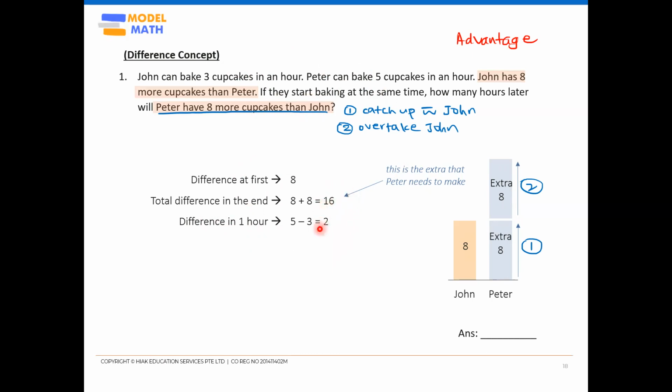But altogether, remember we said he needs to catch up by a total of 16 cupcakes. He needs to overcome the difference. He needs to bake 16 more cupcakes than John. How many hours will it take him? That's our last step, our time taken, which will be 16 divided by 2. That also means within 8 hours, he can bake an extra 16 cupcakes as compared to the other person, in order to overcome this original difference of 8 and also to overcome the extra 8 that he wanted to overtake. So that will be 8 hours.